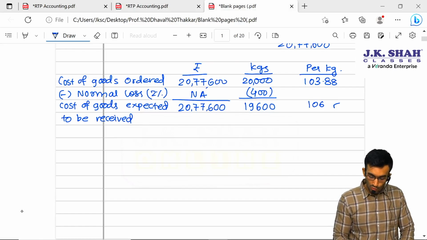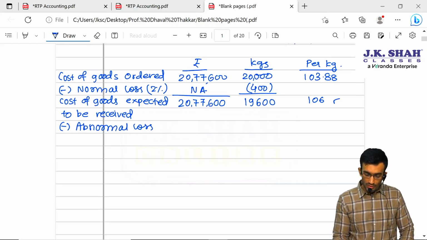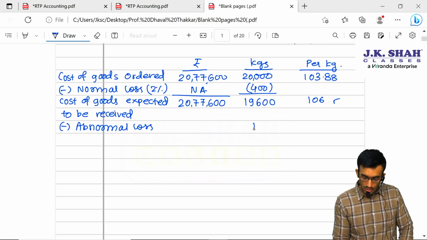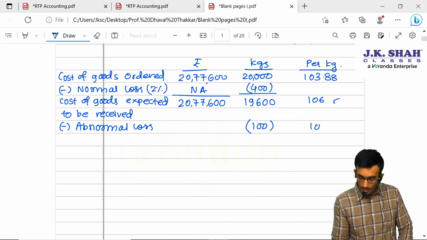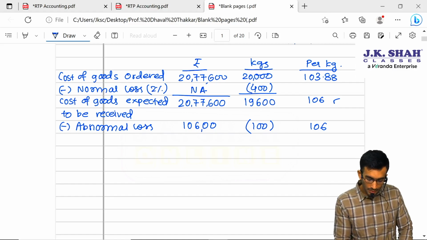Okay, let us move ahead. Now we have to deduct abnormal loss. Obviously in the amount column also we have to reduce, that is nothing but in kgs it is 100, in terms of amount we will multiply by 106. So it is 10,600.